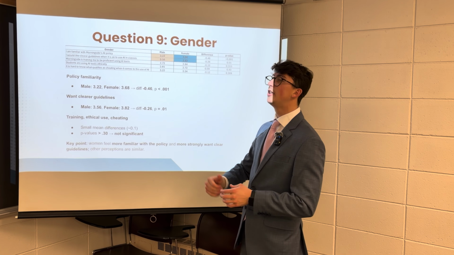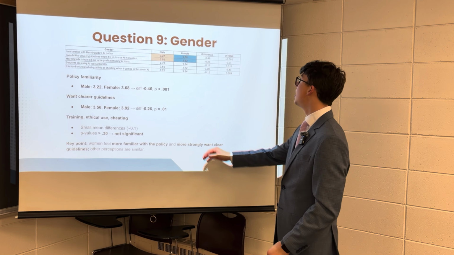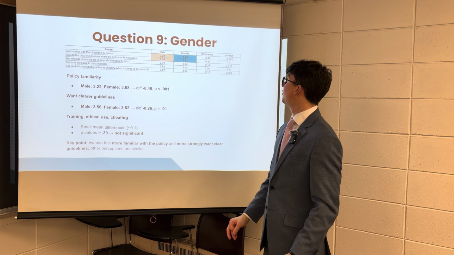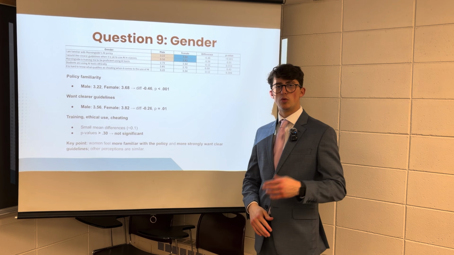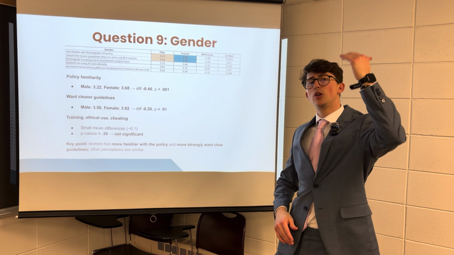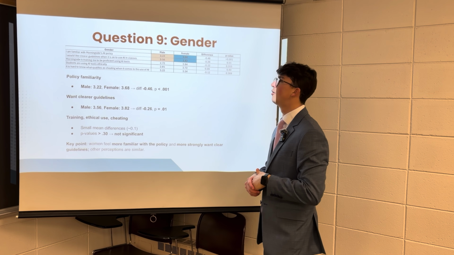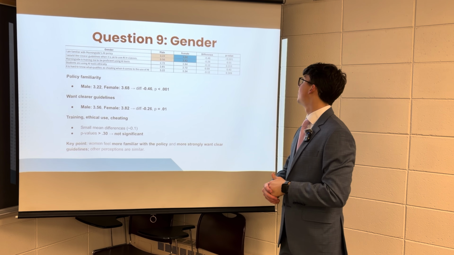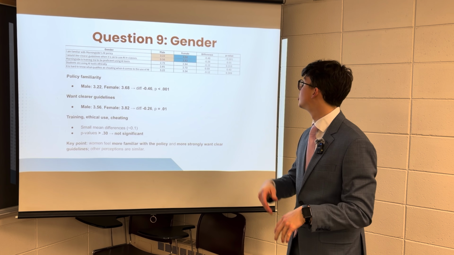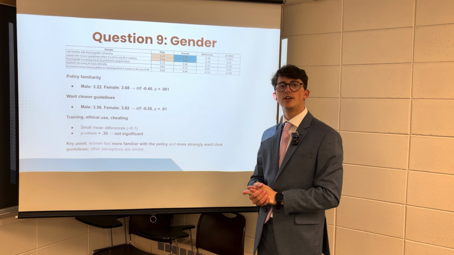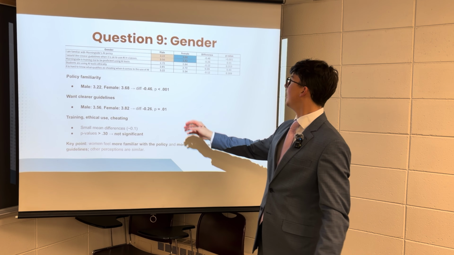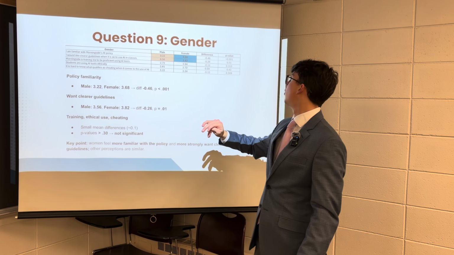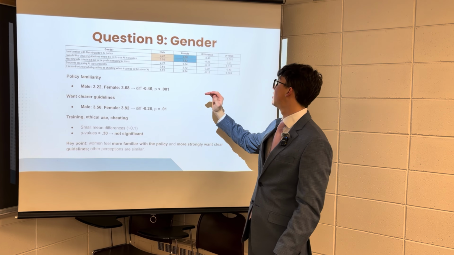For the second one, clear guidelines on when it's okay to use AI in class, same thing. Males 3.56 and females 3.82, so both of them are closer to somewhat agree than to neutral, but still a difference of 0.26 and a p-value of 0.01, so there was still a significant difference between them. Now for the third, fourth, and fifth, there was no significant difference, and they matched the student mean.